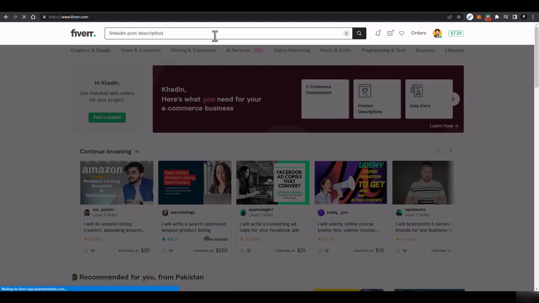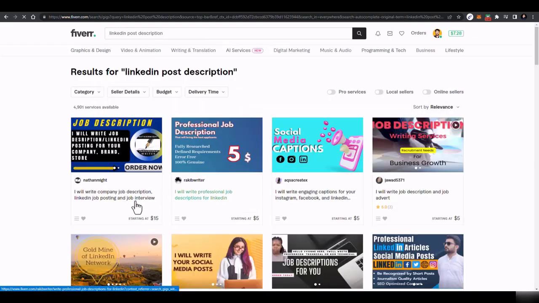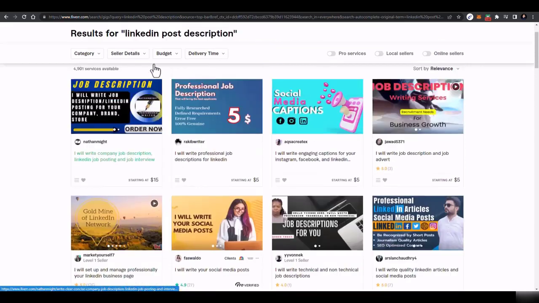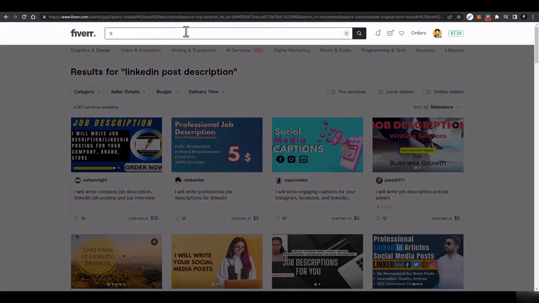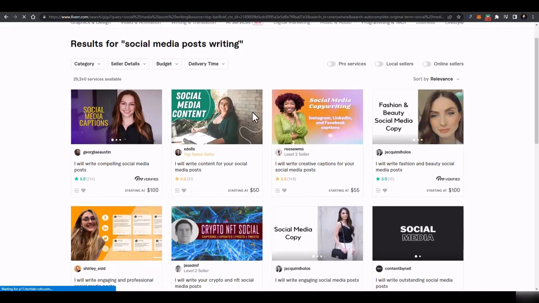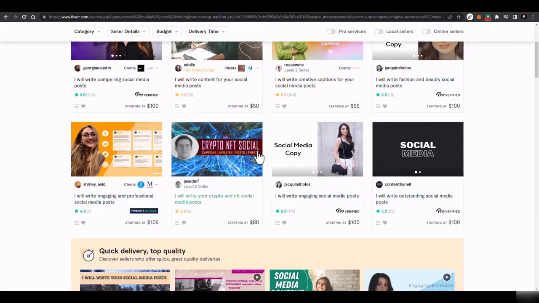If I search for it, you can see people are charging $15, $20, $100, and for write your social media post $100, $50, or let's say social media posts writing, 50, 100, 55, 100, and it goes on and on.